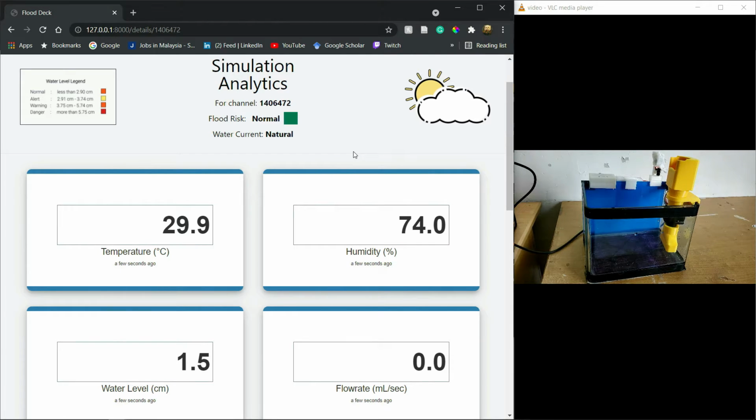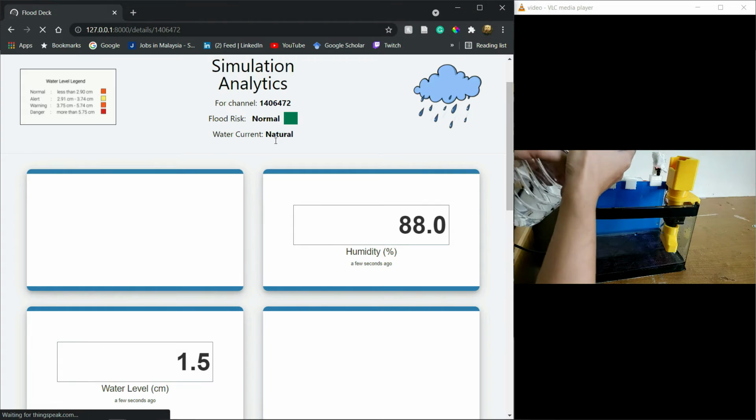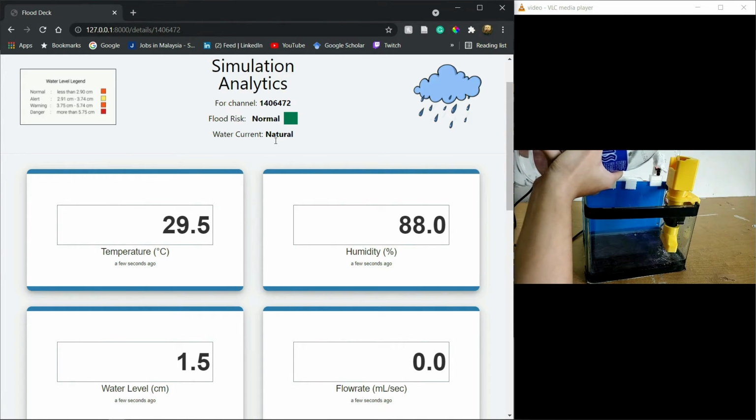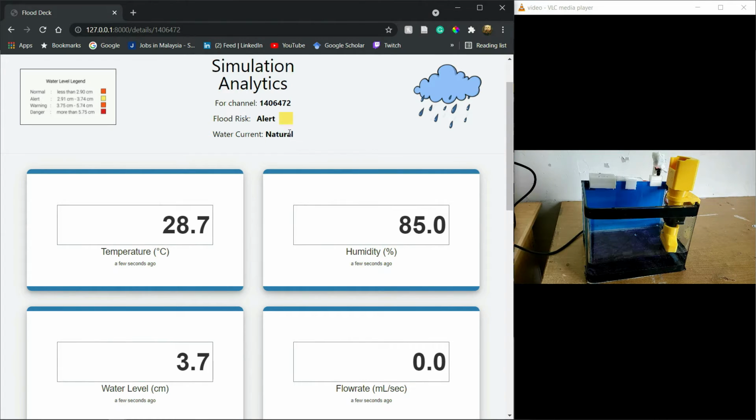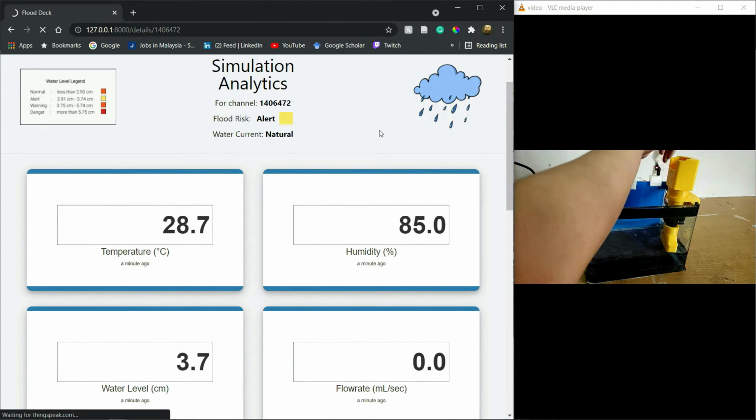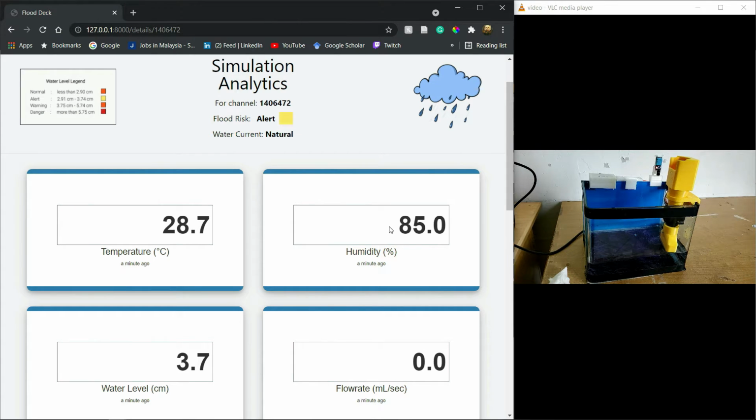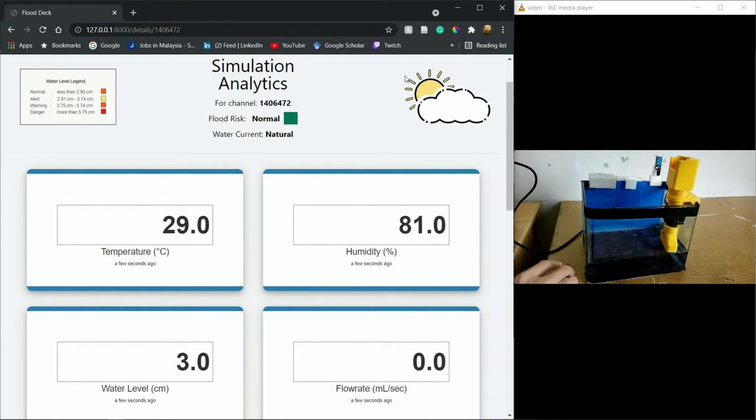Of course, we need to simulate rain by increasing the humidity. When it is raining, the picture will change according to the weather. Let's make the water rise to another level. If you decrease the humidity, it will detect it is not raining anymore, and the flood risk will change back to green, where it is safe.